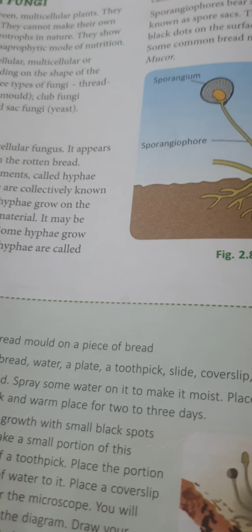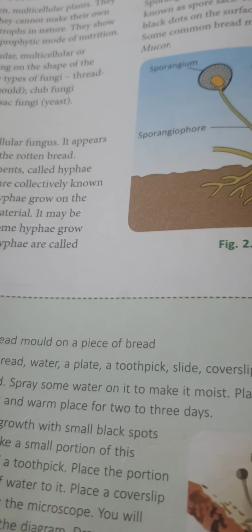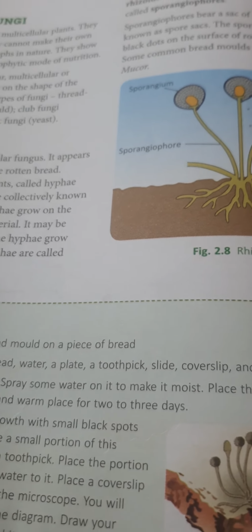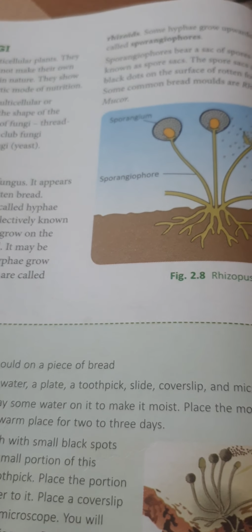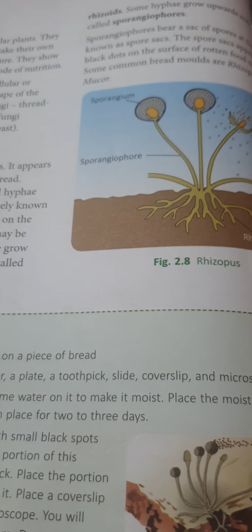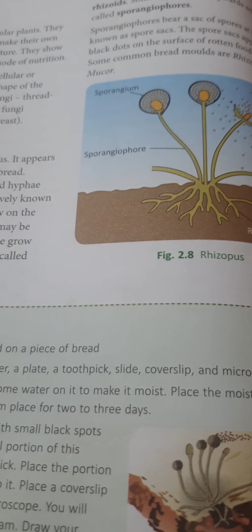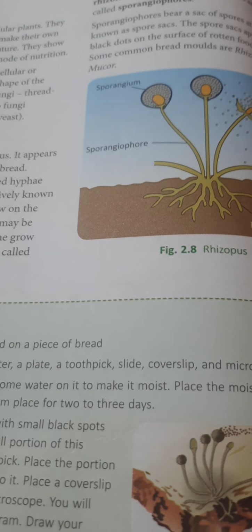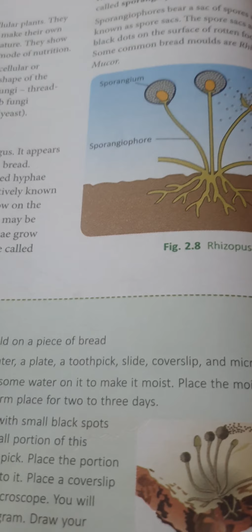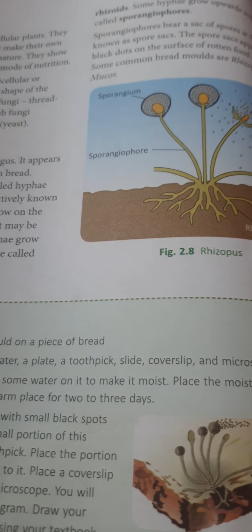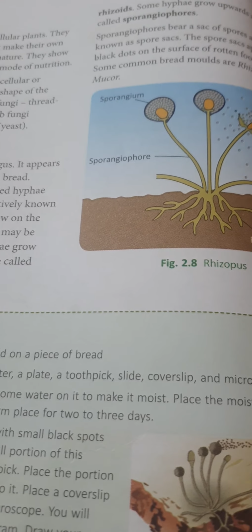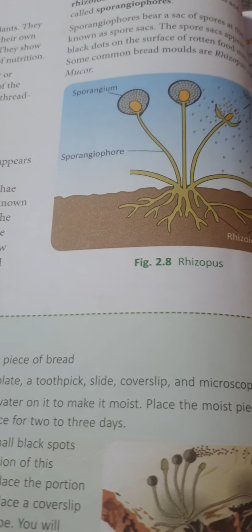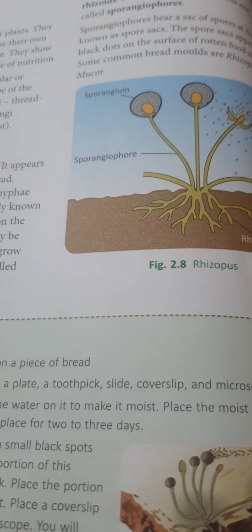Parasitic fungi obtain their nutrition by living on other living organisms, plants or animals, and absorb nutrients from their host. Examples: Taphrina and Puccinia. How do they get their nutrition? By living on other living organisms like plants and animals and absorbing nutrients from their host.